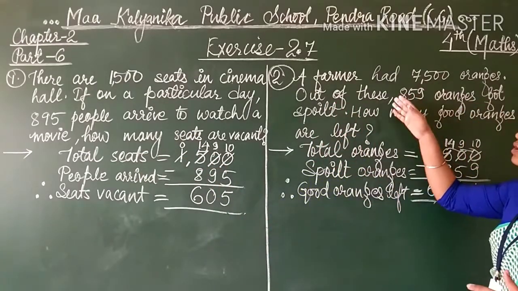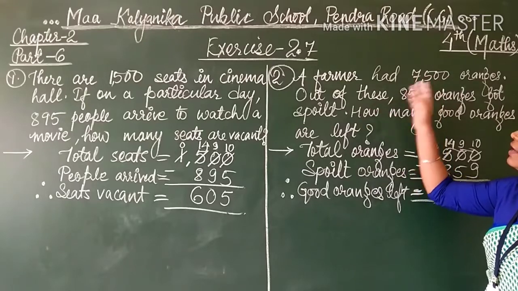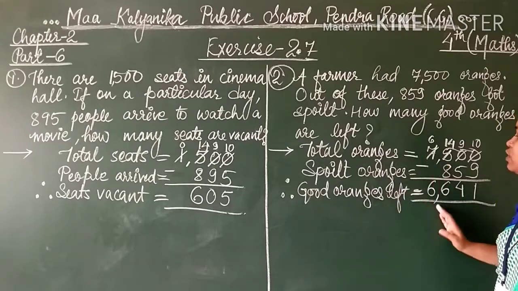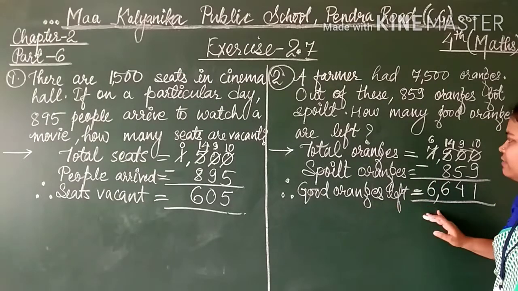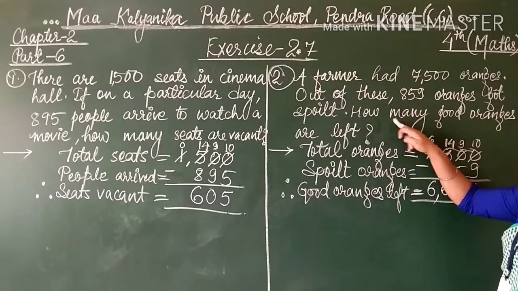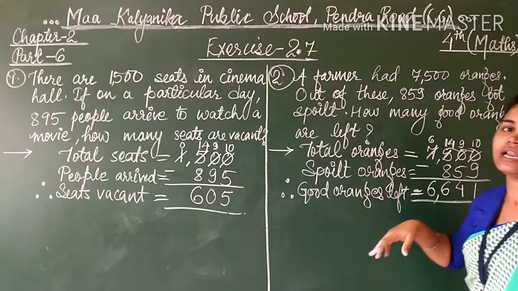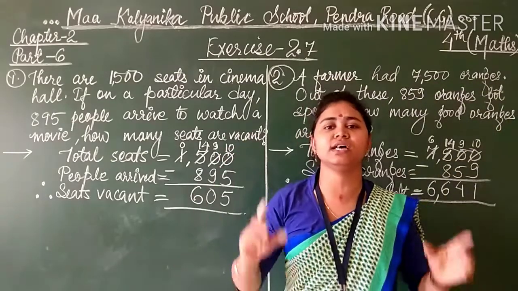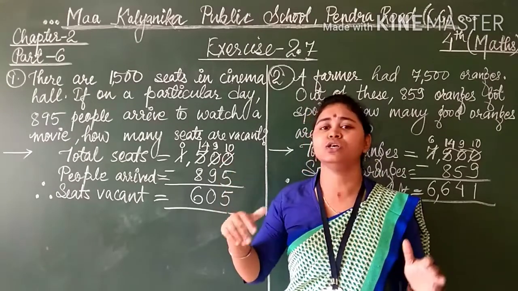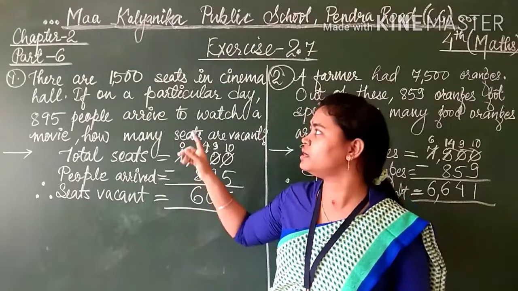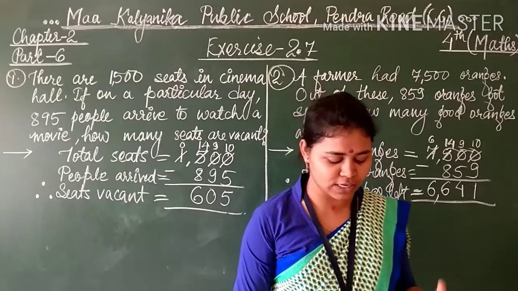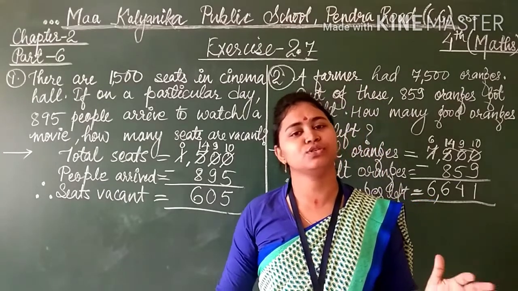In the same way here, 2 things are given and the question is given in the last: how many good oranges are left? So students, you have to understand the statements, understand the question, and in this way you can solve it carefully. I hope the rest, questions 3, 4, 5, only 5 questions are there, so the rest 3 you can solve. Thank you for watching.